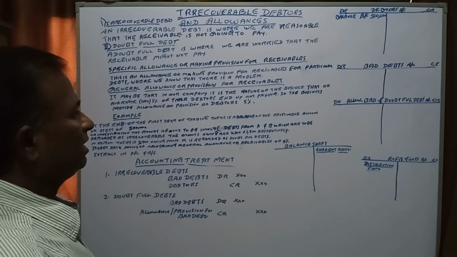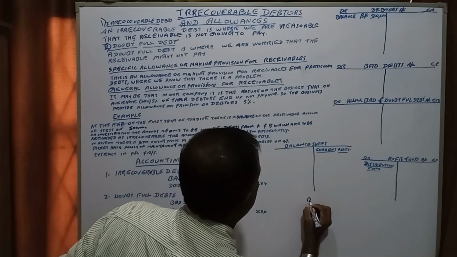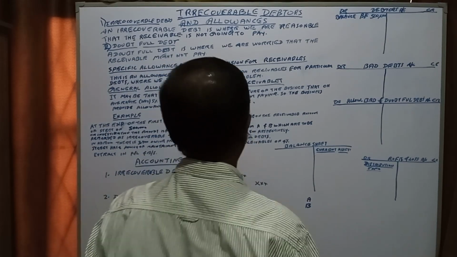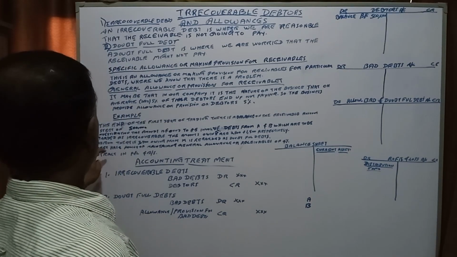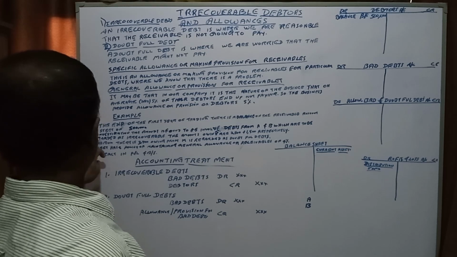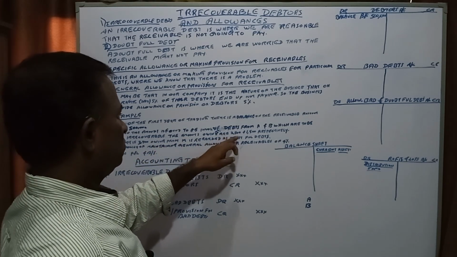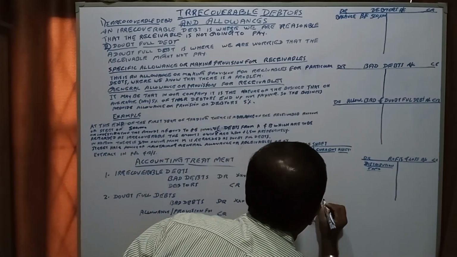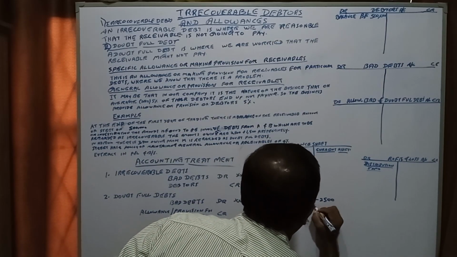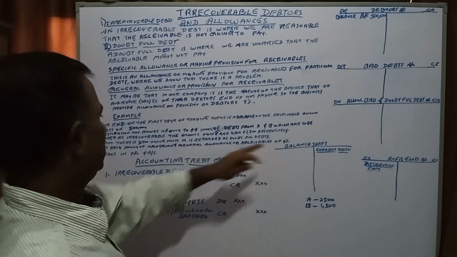A and B debtors are irrecoverable, right? Regarding these, the amounts owing are 2,500 and 1,500 respectively.